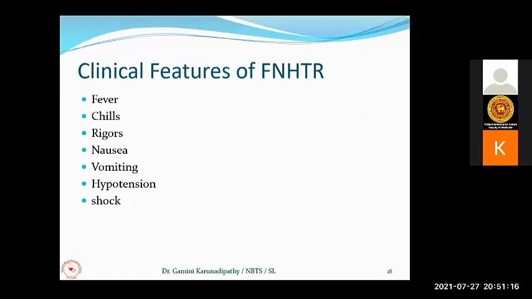Clinical features are fever. Antigen-antibody reactions will always lead to fever with chills and rigors. That is why it is called febrile non-hemolytic transfusion reaction, as it is not due to red cell incompatibility. They can also get nausea, vomiting, hypotension, and shock. Now, if you are working in a thalassaemic ward, where you get mostly transfusion dependent patients, they have developed antibodies against platelet and white cell antigens. And when we transfuse cross-match compatible red cells, there is still a chance of getting febrile non-hemolytic transfusion reactions.